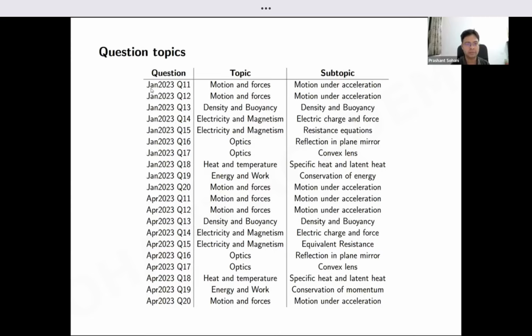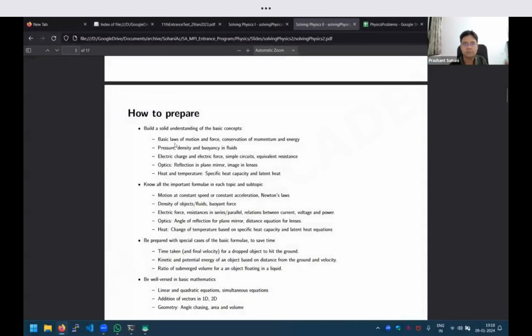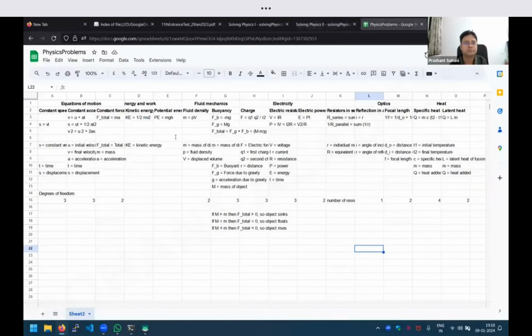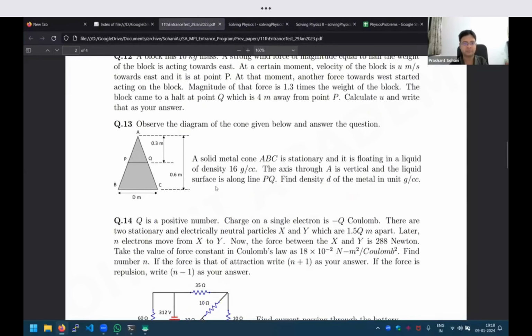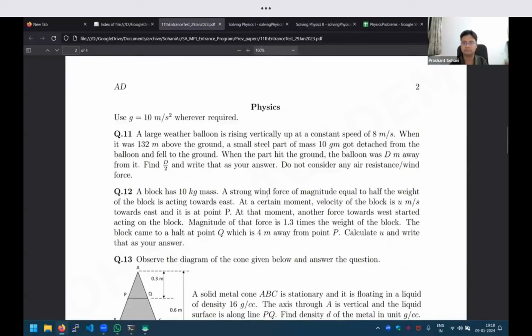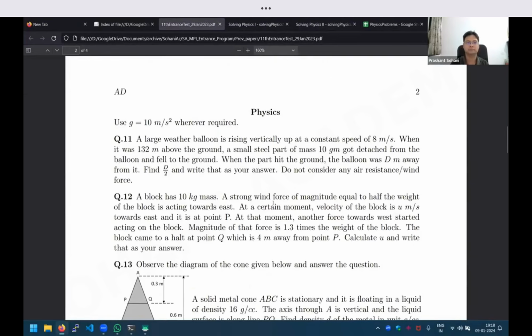Okay, so let us start with the very first question. So, January 2023, let me share the paper. Okay, can you see the paper? So we'll start with the very first question.